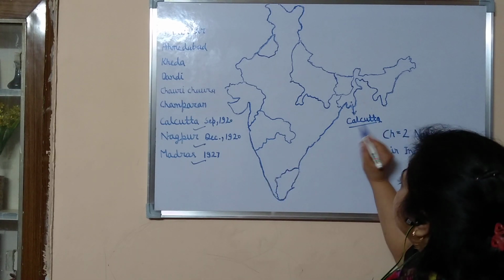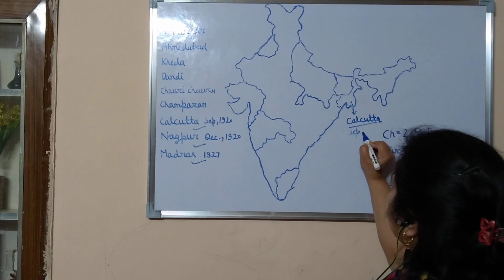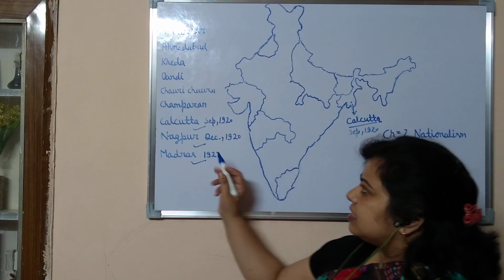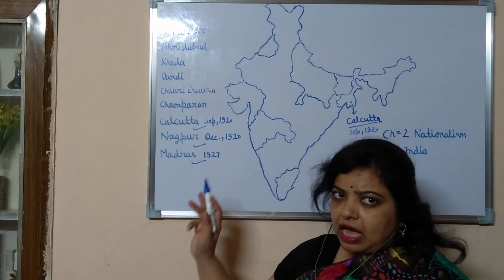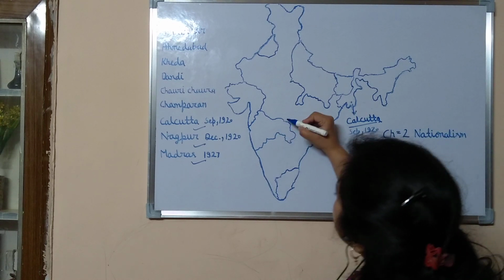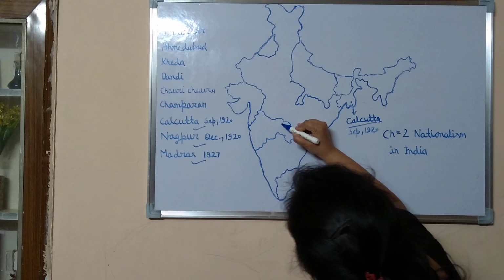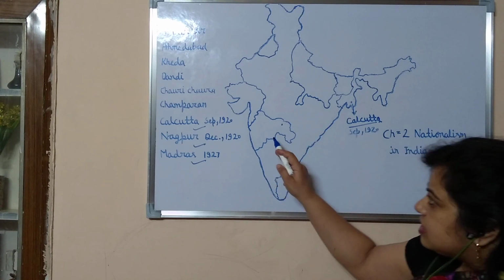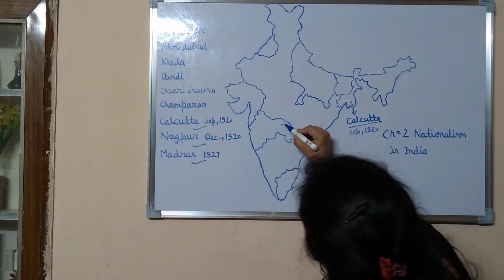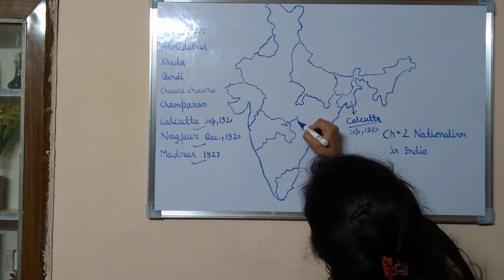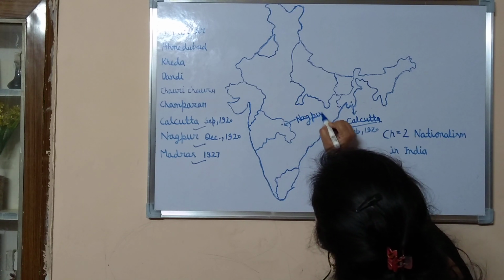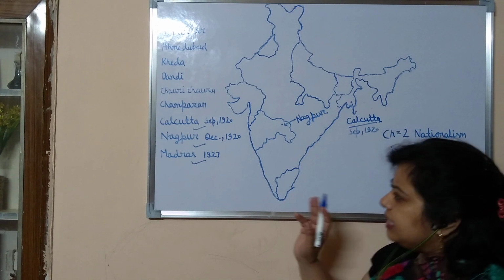Two sessions were held in 1920. The first is in Calcutta, September 1920, and the second one in Nagpur, December 1920. Nagpur is here, in the northeastern part of Maharashtra. This is Nagpur, the Congress session of December 1920.